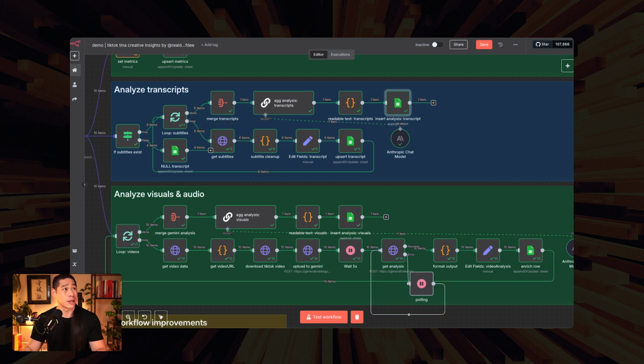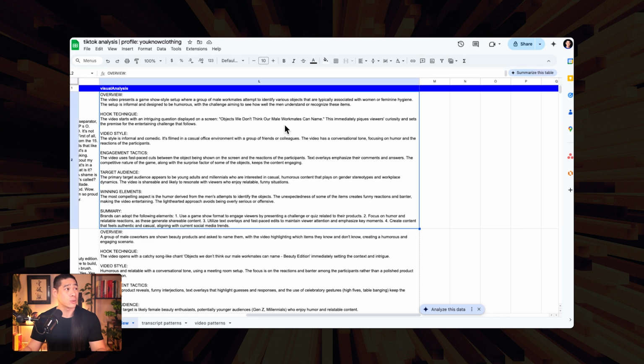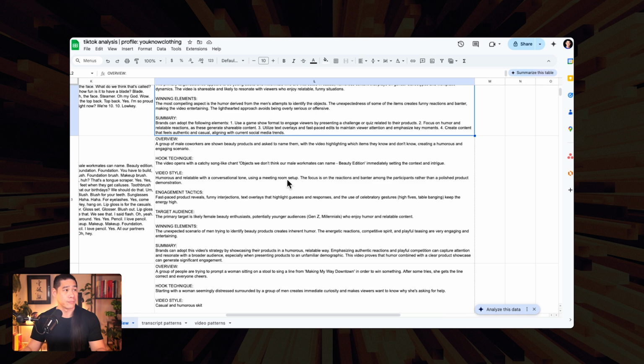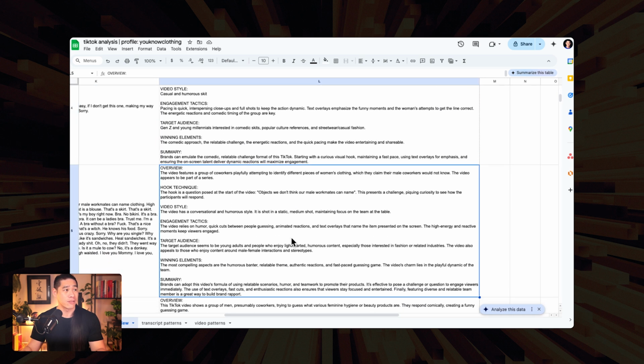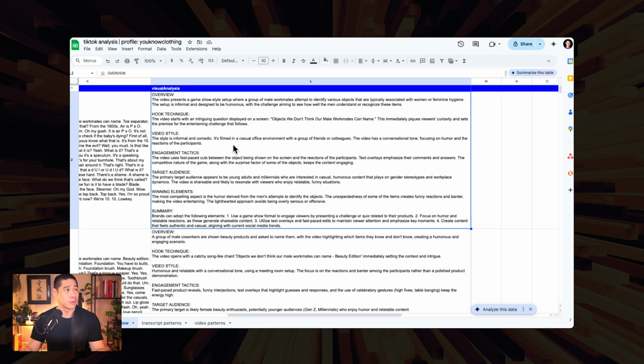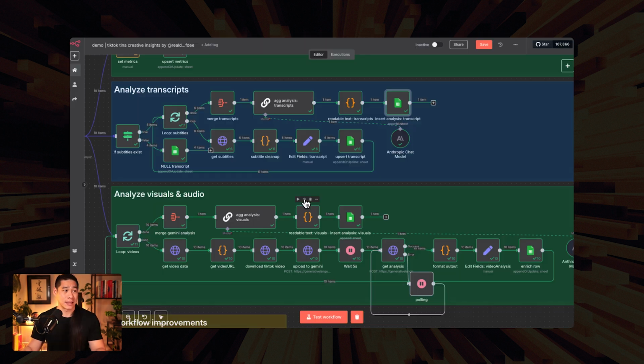The bunch of stuff that we're doing, in fact, is a visual analysis of each individual video. So that's helpful because now we have a breakdown of each individual video. Like, for example, the video presents a game show style setup with a group of males attempting to identify various objects that are typically associated with women or feminine hygiene. The setup's been formal. There's a hook. It tells us what the hook is, what the video style is, the vibe, I guess, if you will. It gives us a summary as well and tells us what the winning elements are. So let's run through how to make that happen.